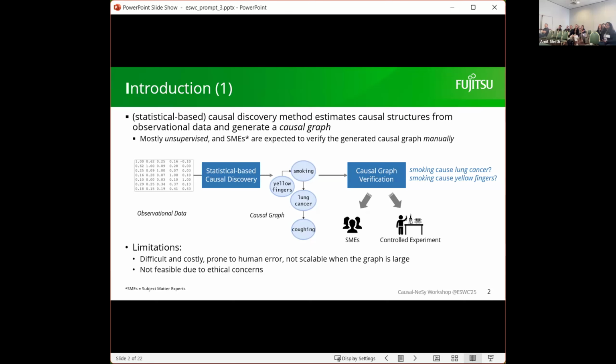So this method, of course, has some limitations. First, as our presenter said, it is difficult and also expensive to consult experts, and it is also not scalable, especially when we want to evaluate a huge graph and we cannot possibly check one by one. Also, sometimes it's not feasible to do the controlled experiment because of ethical concerns, or when an experiment involves human subjects.